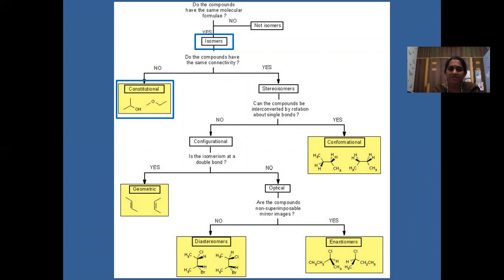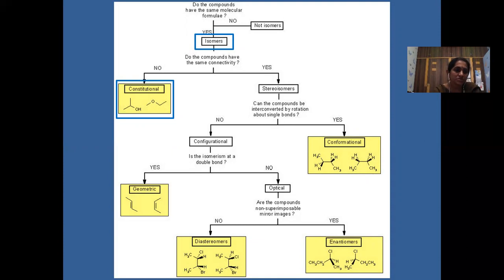If they don't have the same connectivity, they are constitutional isomers. I have discussed the constitutional isomers, structural isomers, which are generally observed in alkanes, and the different types: chain, functional, position, and metamers. I have shown these with examples.